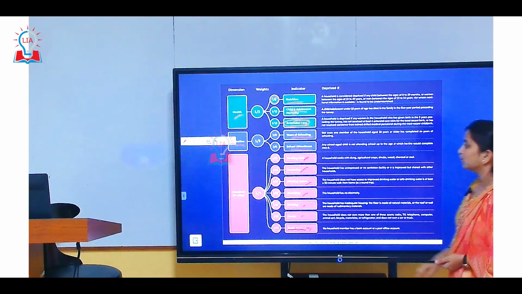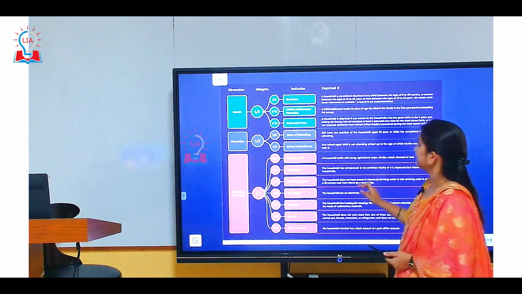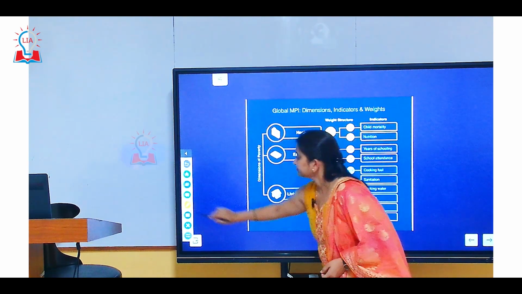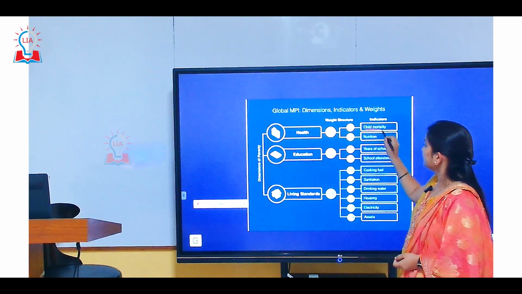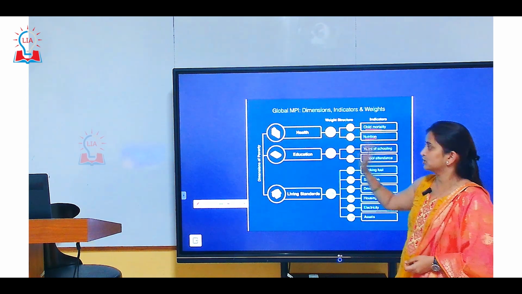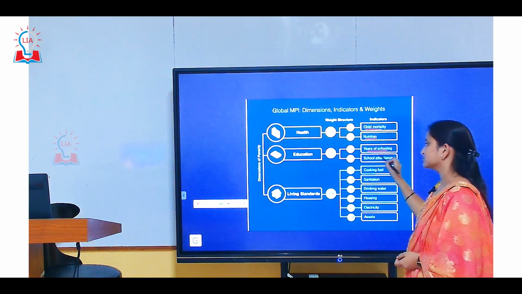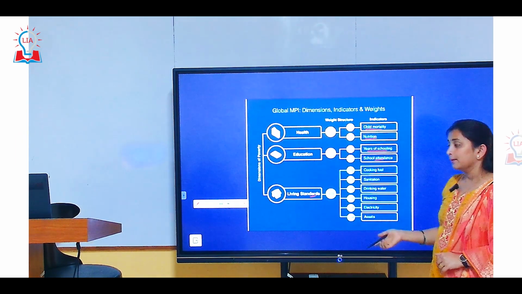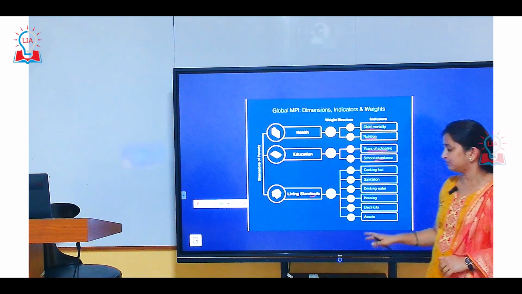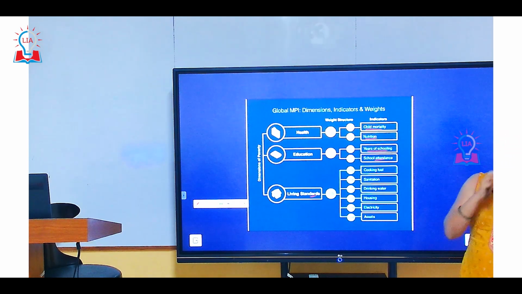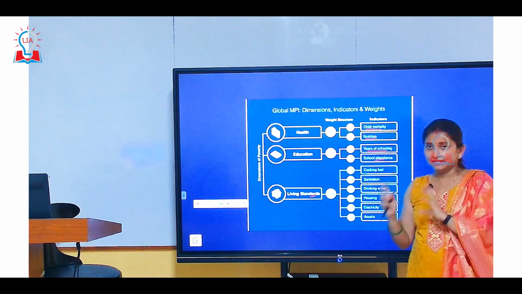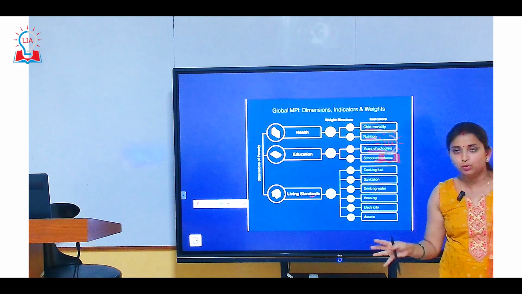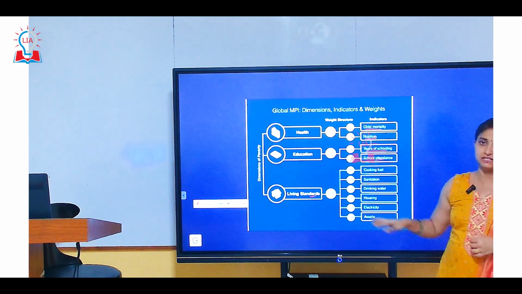Just to go through the global MPI indicators as well: in health, child mortality and nutrition are there, and antenatal care is not. In education, years of schooling and attendance are both there. In living standards also all these things are there. Plus, in the national MPI, we also have bank accounts. So all in all, the indicators used in calculating the national MPI are relatively more comprehensive than the ones in the global data.